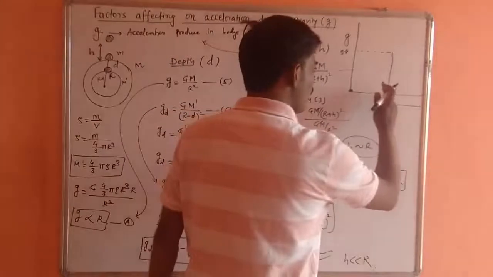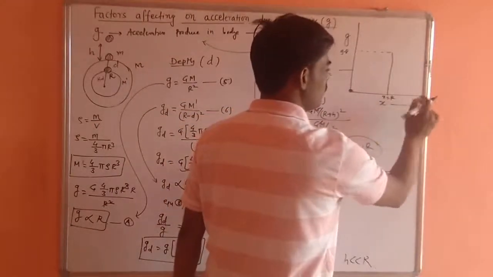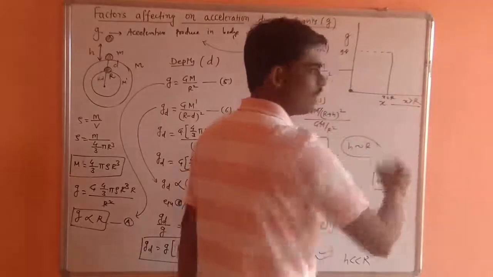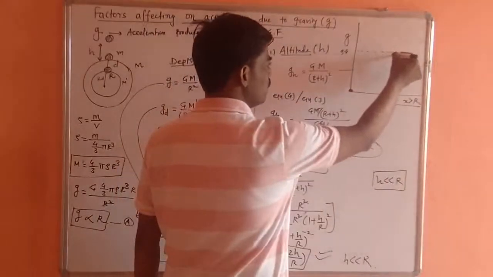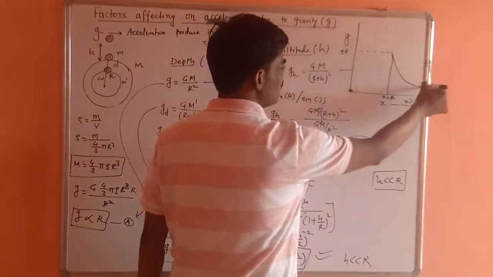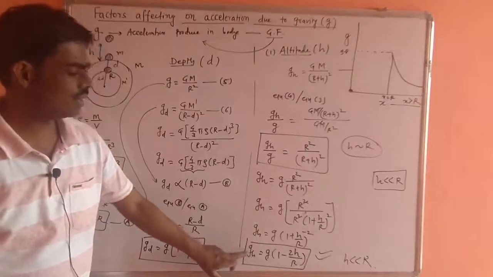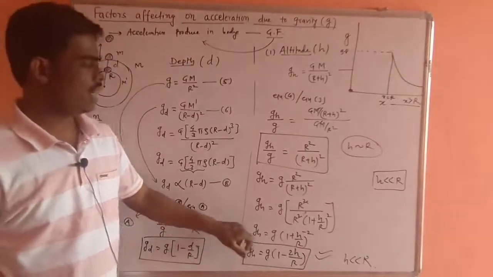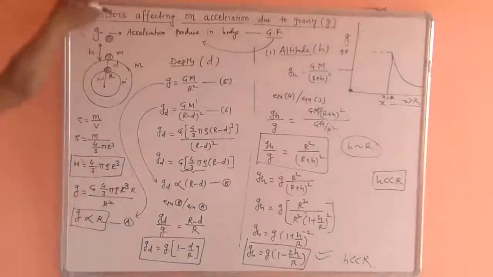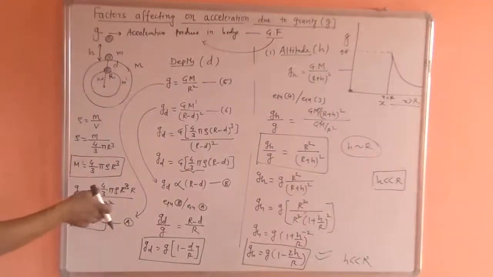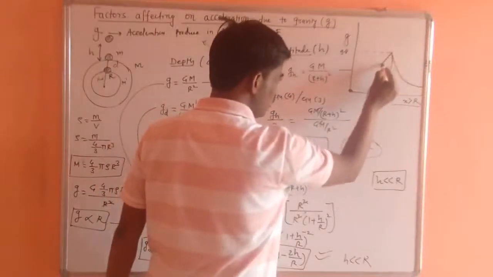As we go away from the surface of Earth, that means x increases, now x becomes greater than r, the value of gravity decreases in this way. This relation tells that the value of gravity decreases as we go up. As we go below the Earth's surface, the value of gravity linearly decreases up to 0.